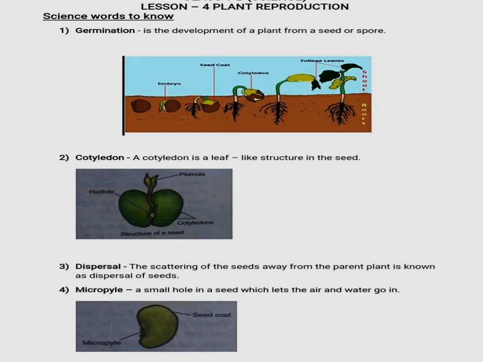Next keyword is micropyle. Micropyle is a small hole in a seed which lets the air and water go in. It means a seed has a small hole which lets the air and water go in.